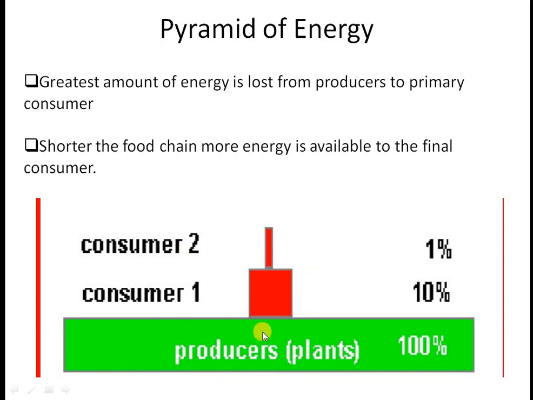So what we conclude from this diagram is that the greatest amount of energy is lost from producers to primary consumer. The most energy lost in a food chain is when the energy is transferred from producers to primary consumers. Then we also notice that the shorter the food chain, the more energy is available to the final consumer. If I prolong this food chain, more energy will be lost at every step. So if you keep the food chain shorter, more energy would be available to the last consumer, or the final trophic level.